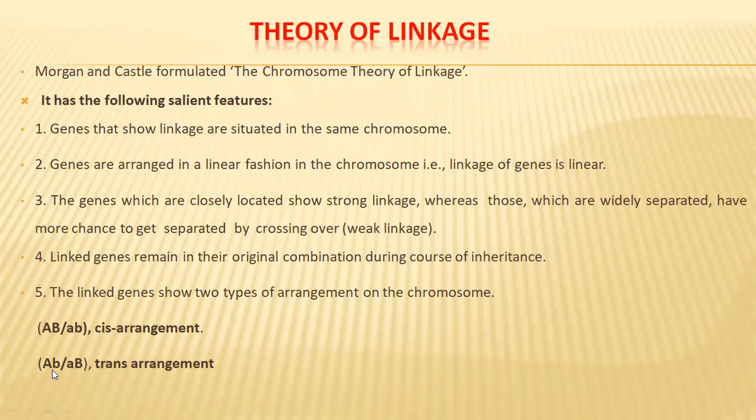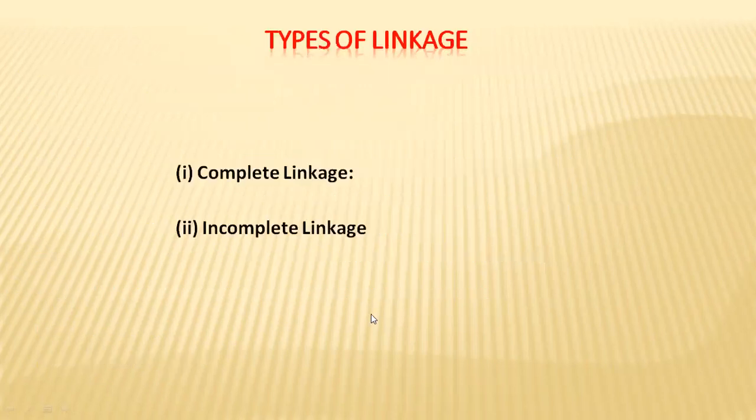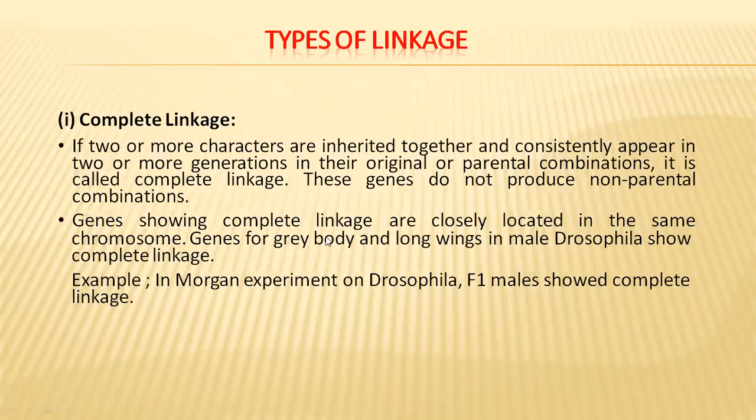When one dominant and one recessive gene are present among these linked genes on both chromosomes of the same pair, such an arrangement is called trans arrangement. And there are two types of linkages. One is complete linkage, another one is incomplete linkage.